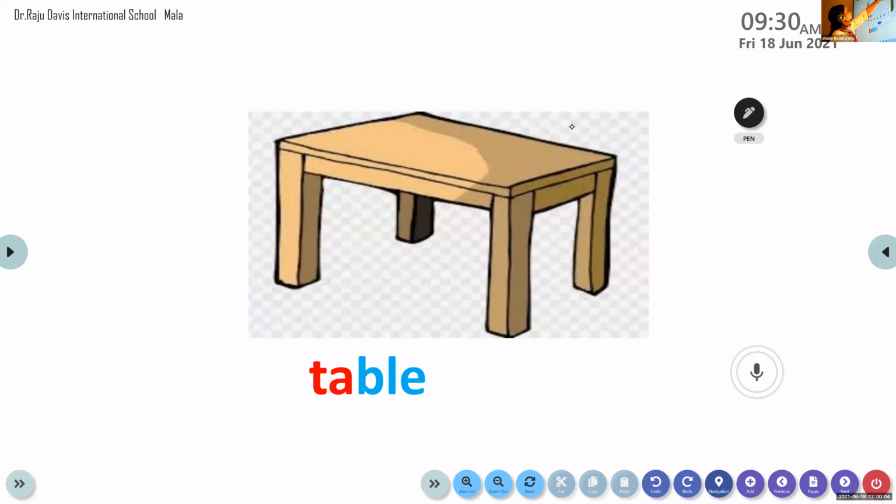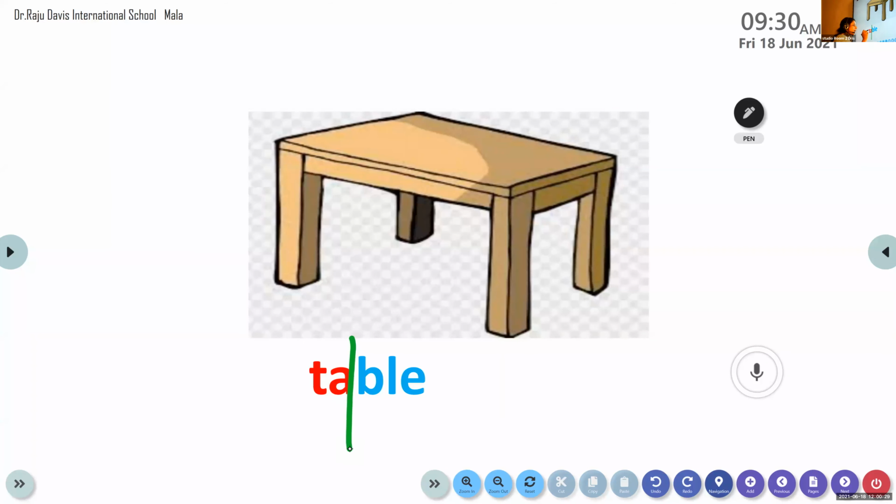Yes, come on. So how many syllables are there? Very good. There are 2 syllables. So how do you pronounce the word table? Table. So it has 2 syllables.